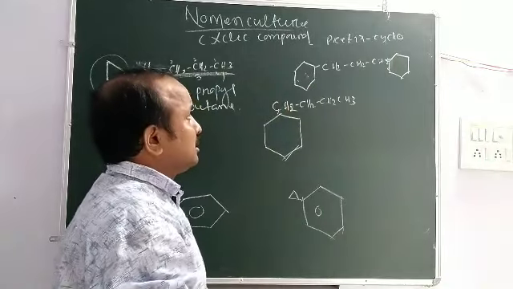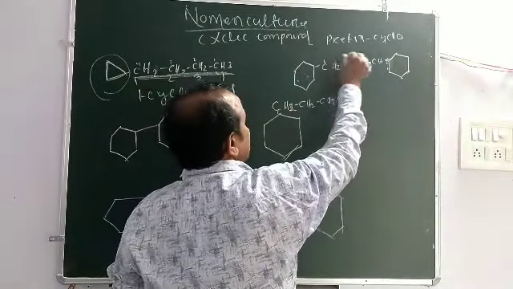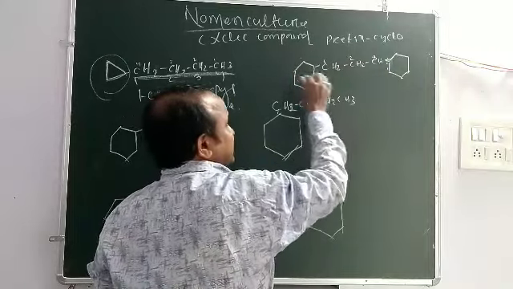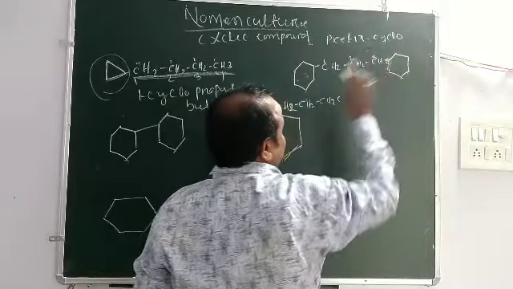Okay, here you look that in the chain there is 1, 2, 3, here is 1, 2, 3, 4, 5, 6, here is also 1, 2, 3, 4, 5, 6.